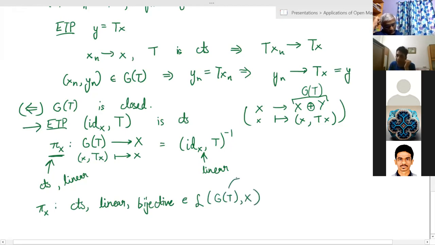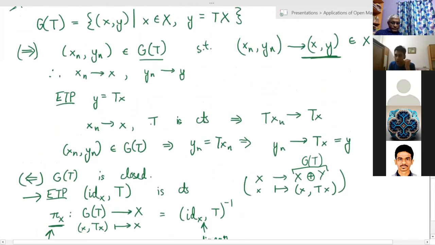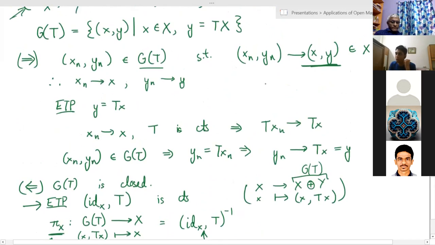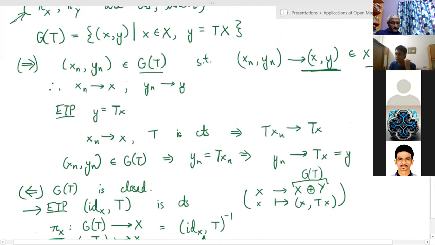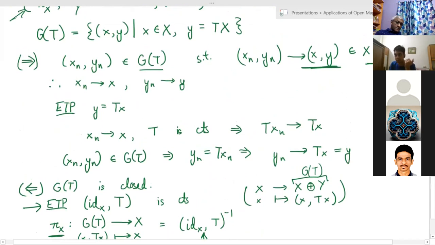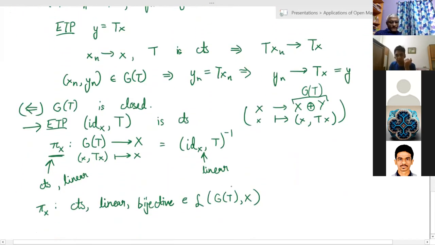And my claim is that G of T is a Banach space. It's not hard to see that it is in fact a Banach space, because first of all, this is a vector space. That is easy to see, because it is the image of a linear map from one space to another. So this is a vector space, and it is a closed subset of the Banach space X plus Y. So it's a closed subspace of X plus Y. Therefore, G of T is a Banach space.